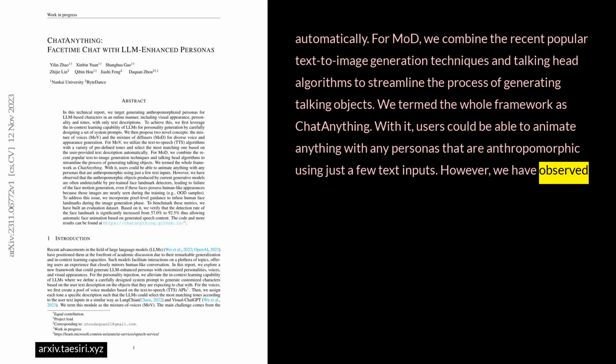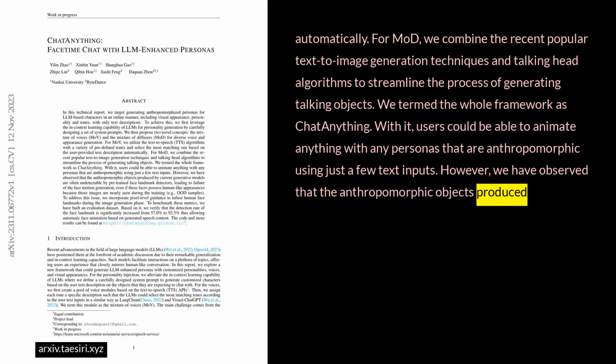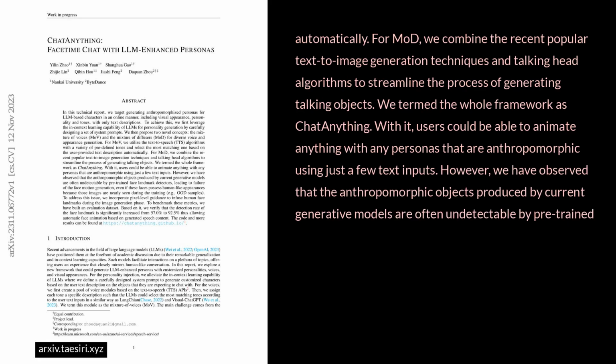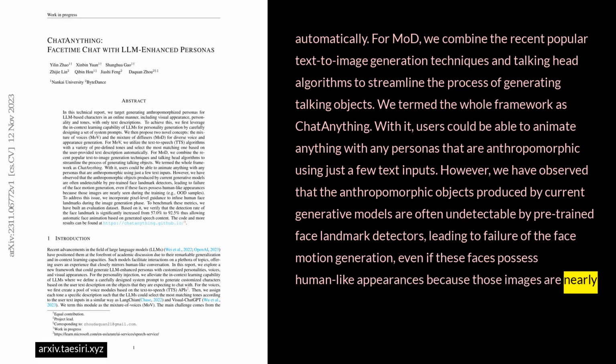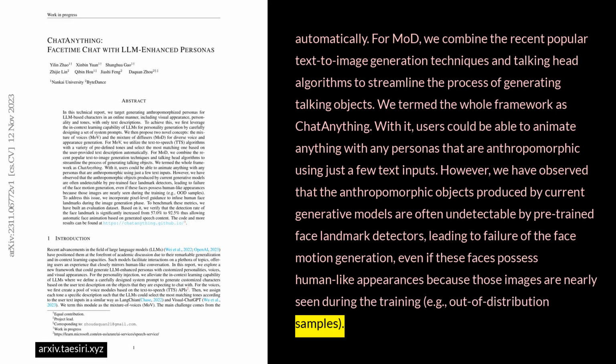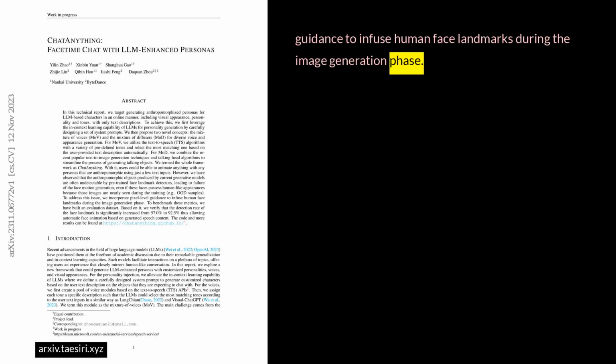However, we have observed that the anthropomorphic objects produced by current generative models are often undetectable by pre-trained face landmark detectors, leading to failure of the face motion generation, even if these faces possess human-like appearances, because those images are nearly seen during the training, for example, out-of-distribution samples. To address this issue, we incorporate pixel-level guidance to infuse human face landmarks during the image generation phase.